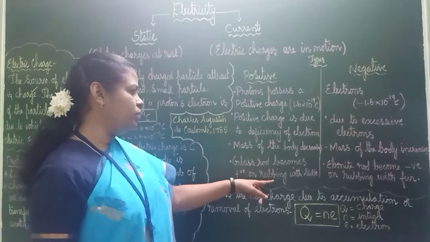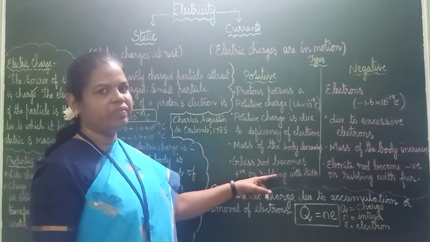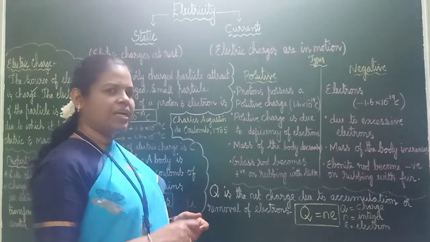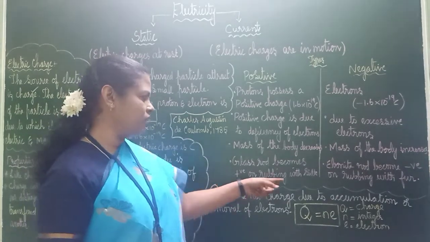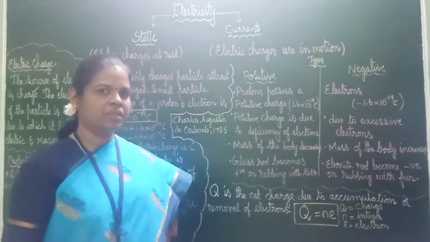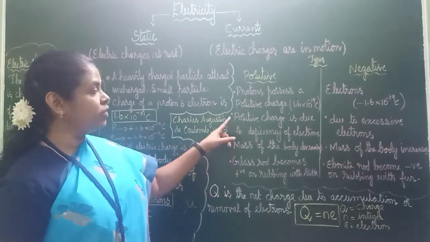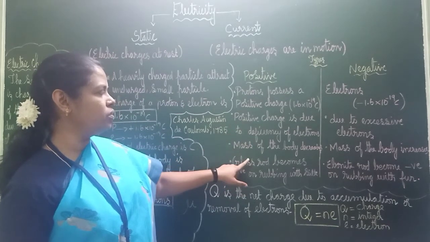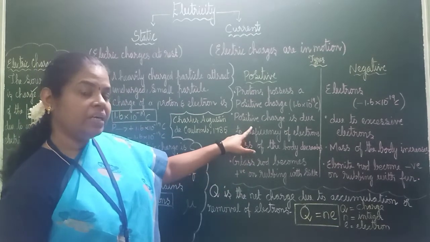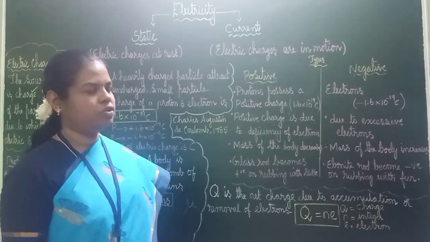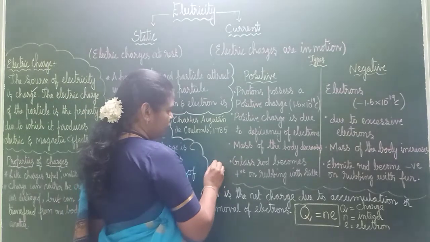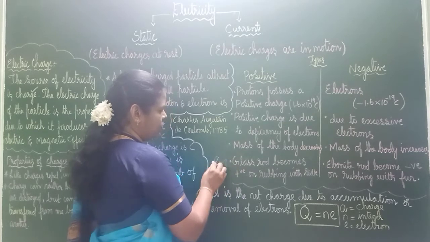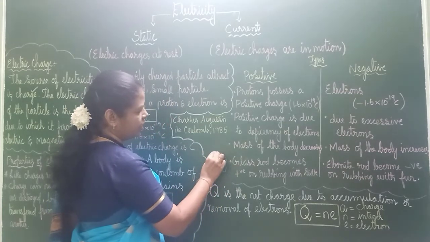A glass rod becomes positive on rubbing with silk. This experiment you have seen in your lower classes, I think. If you take a glass rod and rub it on silk, what happens? Positive means what should it have? It should have a deficiency of electrons. When you are taking a glass rod and a silk piece and rubbing, what happens here?